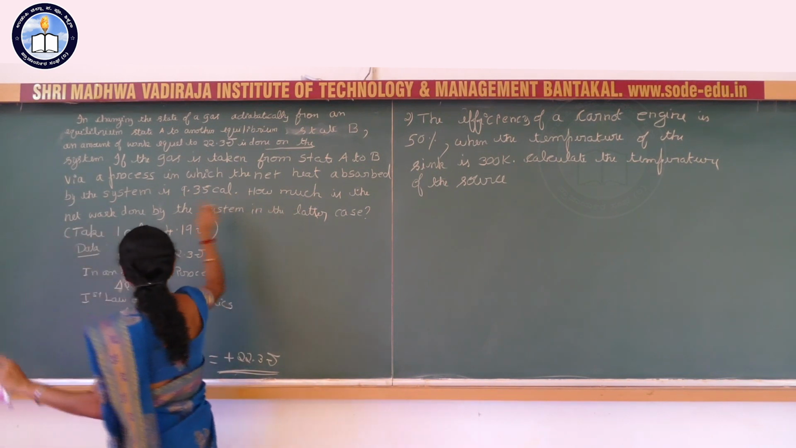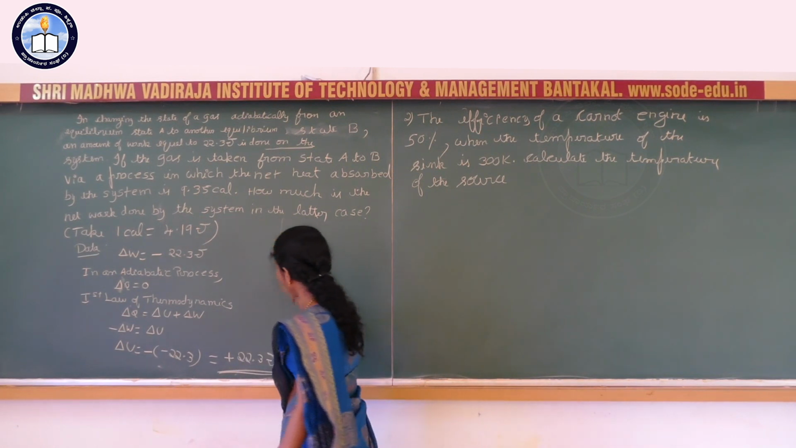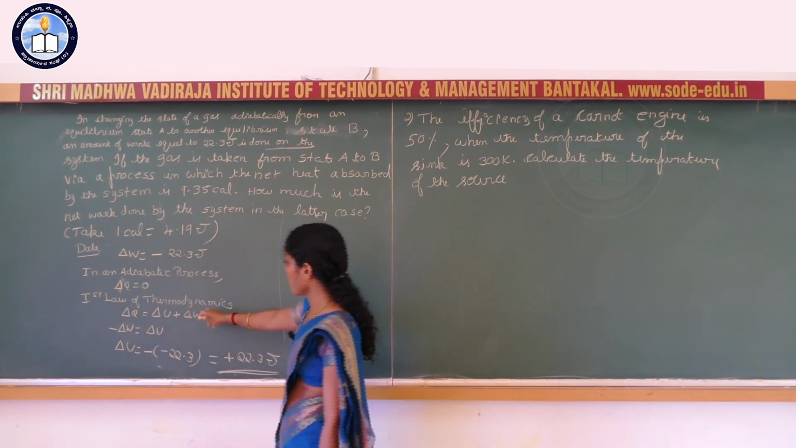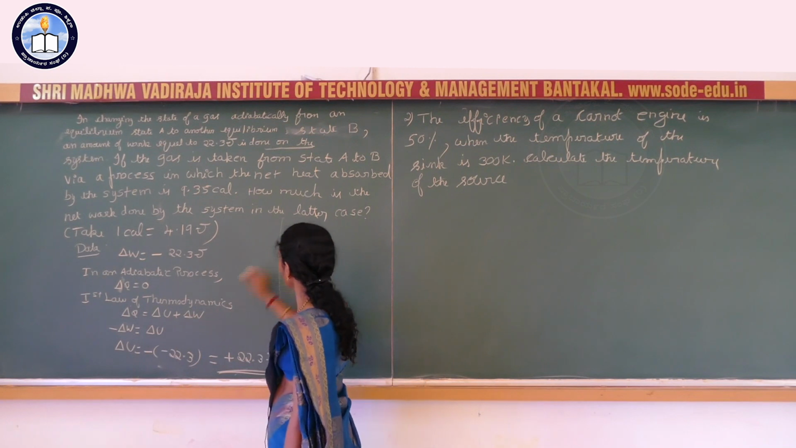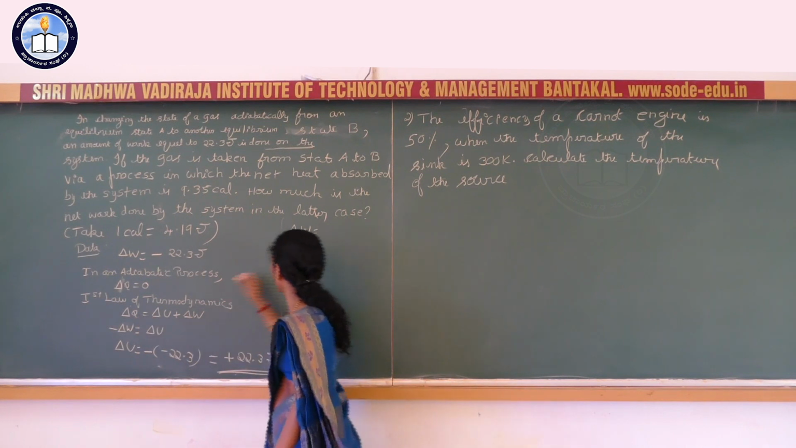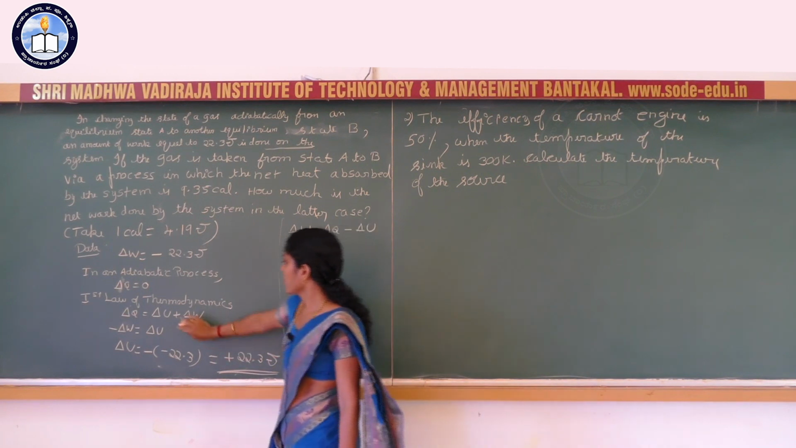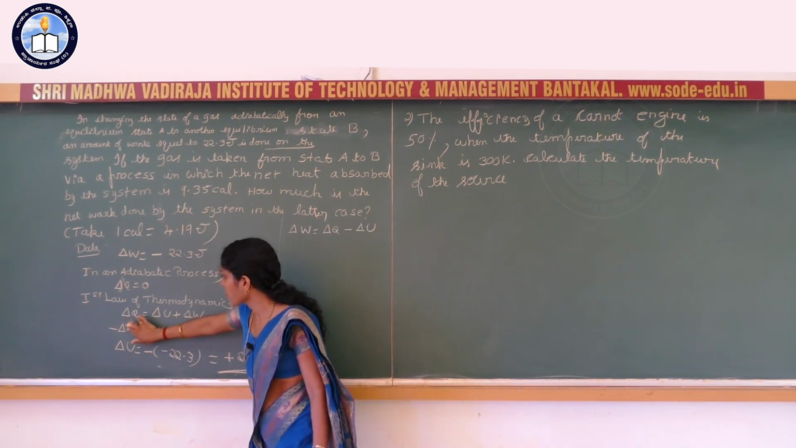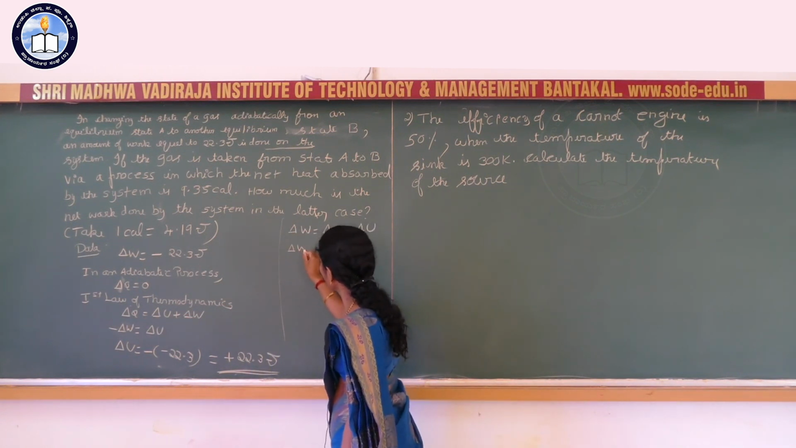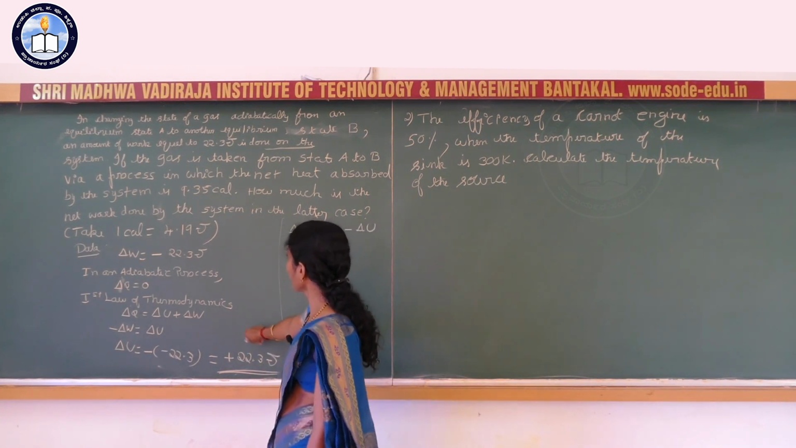Next here, how much is the net work done by the system in the latter case? Next means here you have to calculate the amount of work done. You know this equation only. So here delta W is equal to delta Q minus delta U. Delta W is equal to delta Q minus delta U. So here we need the value of delta Q.